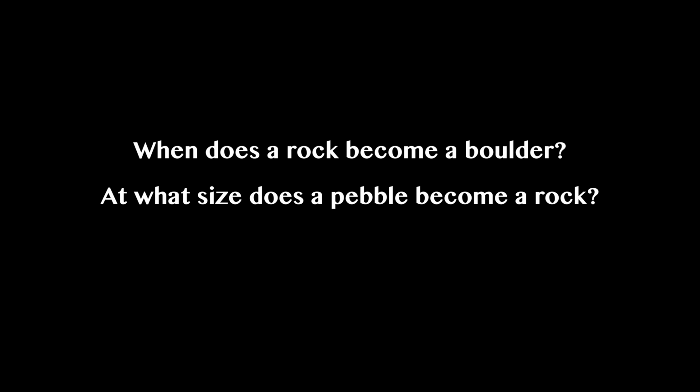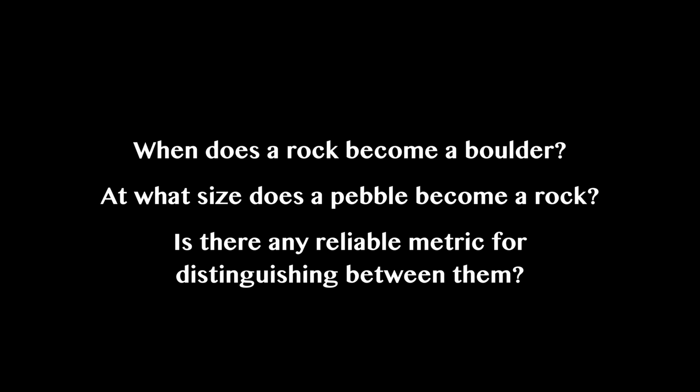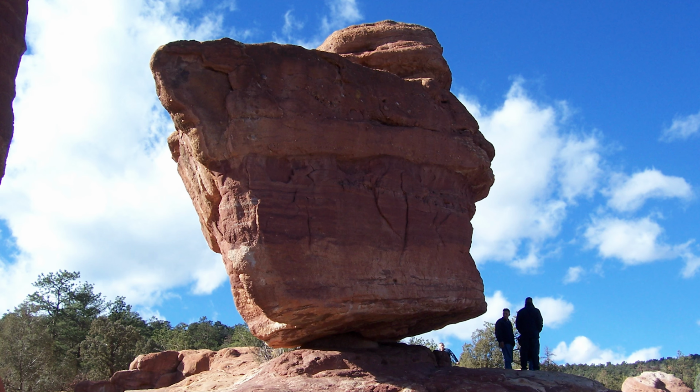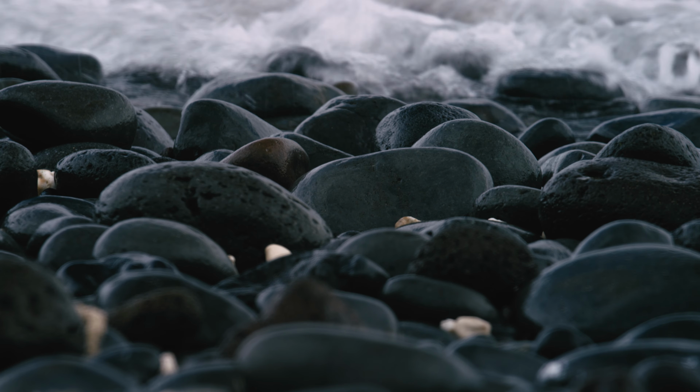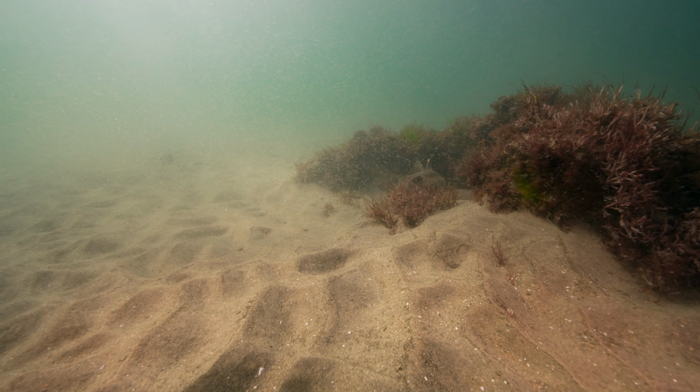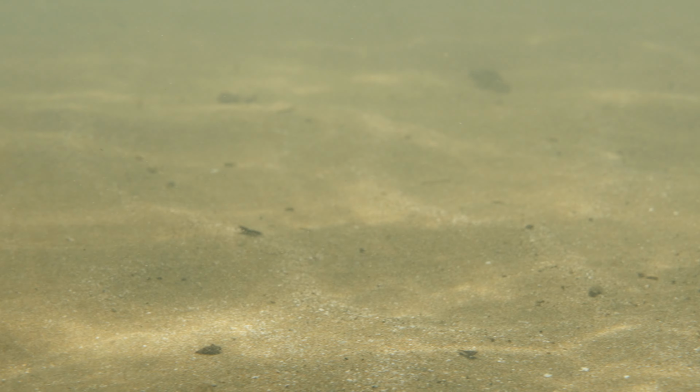At what size does a pebble become a rock? When does a rock become a boulder? Is there any reliable metric for distinguishing between them? Rock is a material. It is not a size. A pebble is a rock. A boulder is a rock. Usually, we keep calling particles of natural stone rock until the size of particles gets really small. For instance, sand-sized material is the size right below pebbles.